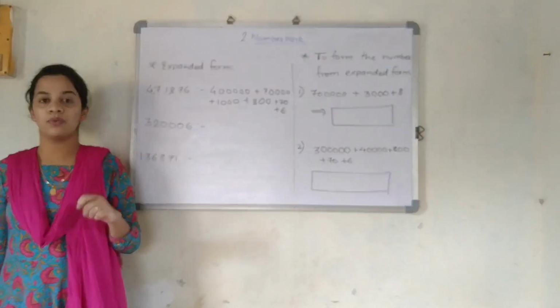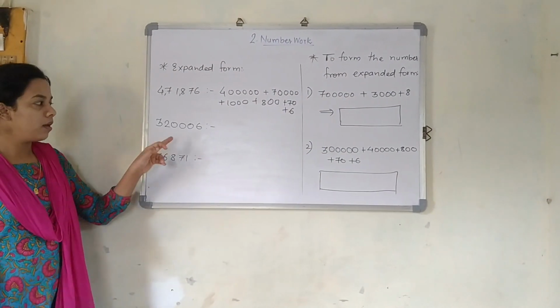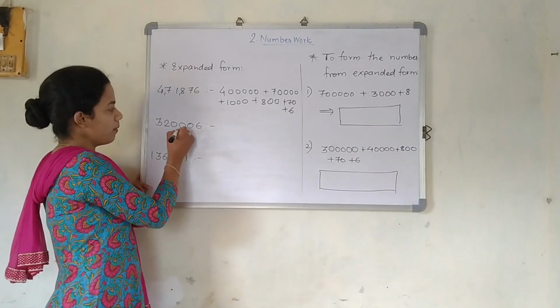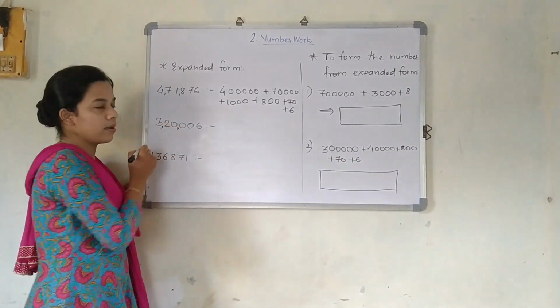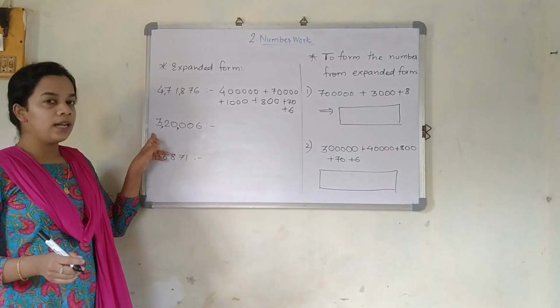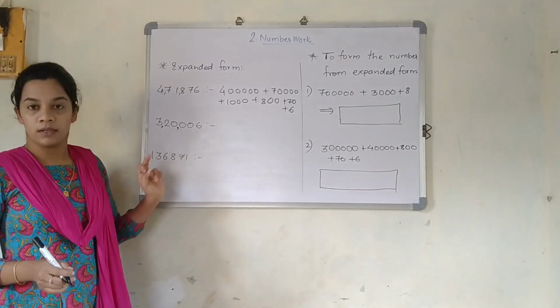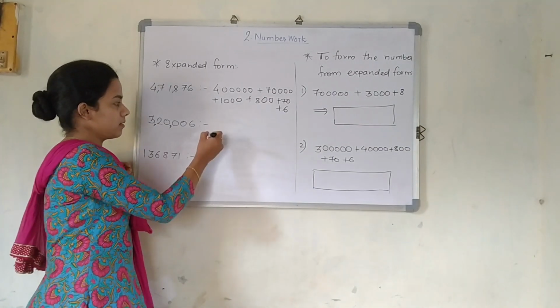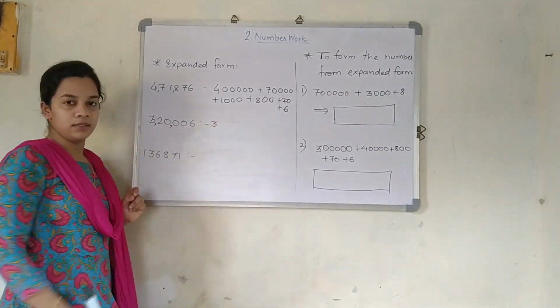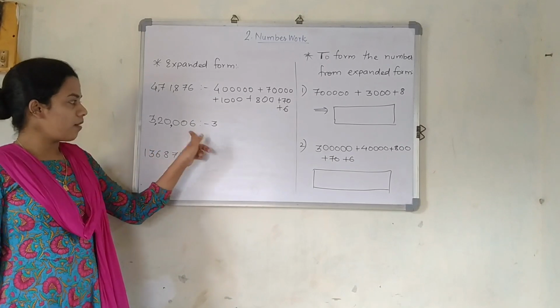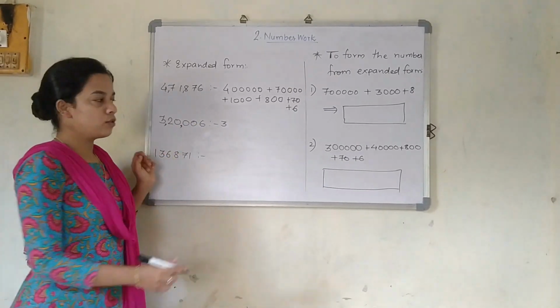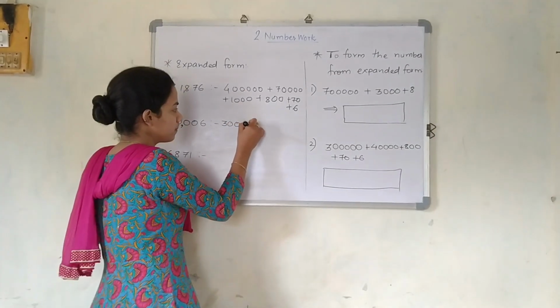Just I will tell you, the students who are not understanding this form, just focus on the next number. If you focus here, I am just going to first give the commas. This is 3,20,006. So 3 lakhs. So just write this 3 as it is. How many numbers are there after 3? 5 numbers. 1, 2, 3, 4, 5. So I am just going to give 5 zeros.